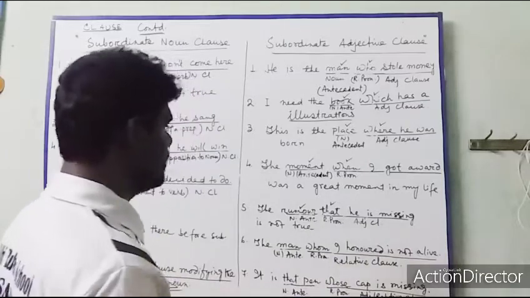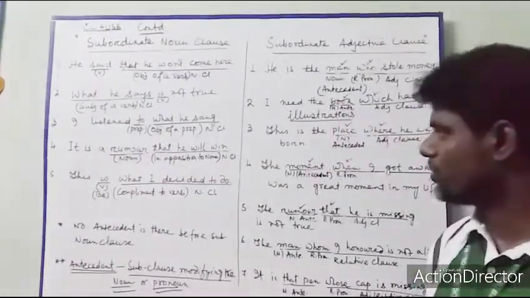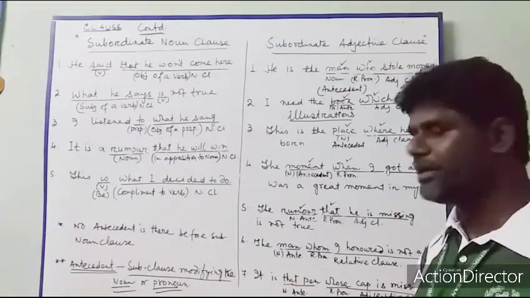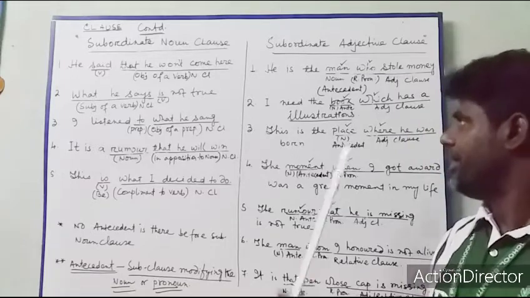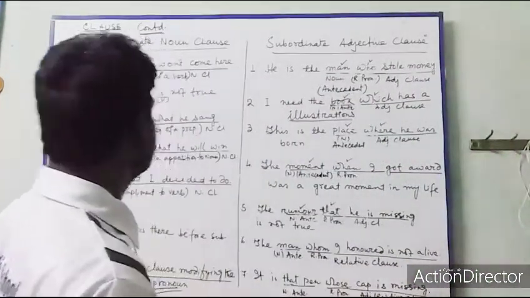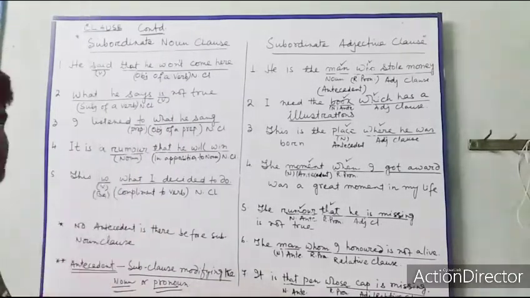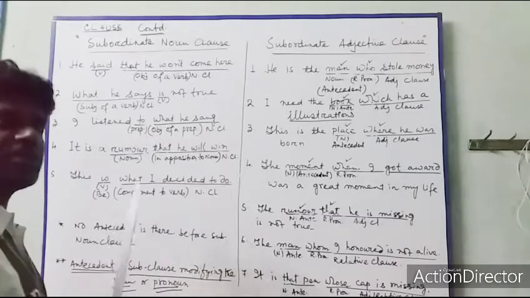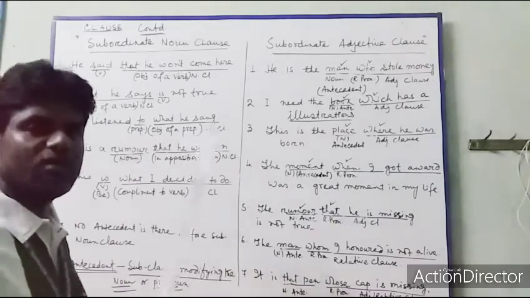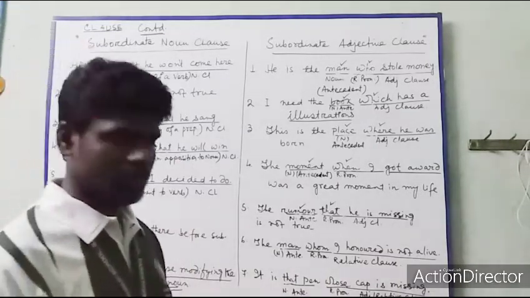So here I discussed all about the adjective clause or relative clause. If there is any problem or doubt, you can clear it. And the difference was already discussed. Here a subordinate noun clause must be the subject of a verb, object of a verb, object of a preposition, in opposition to a noun, or complement to a verb. These are the five conditions where you can say noun clause.